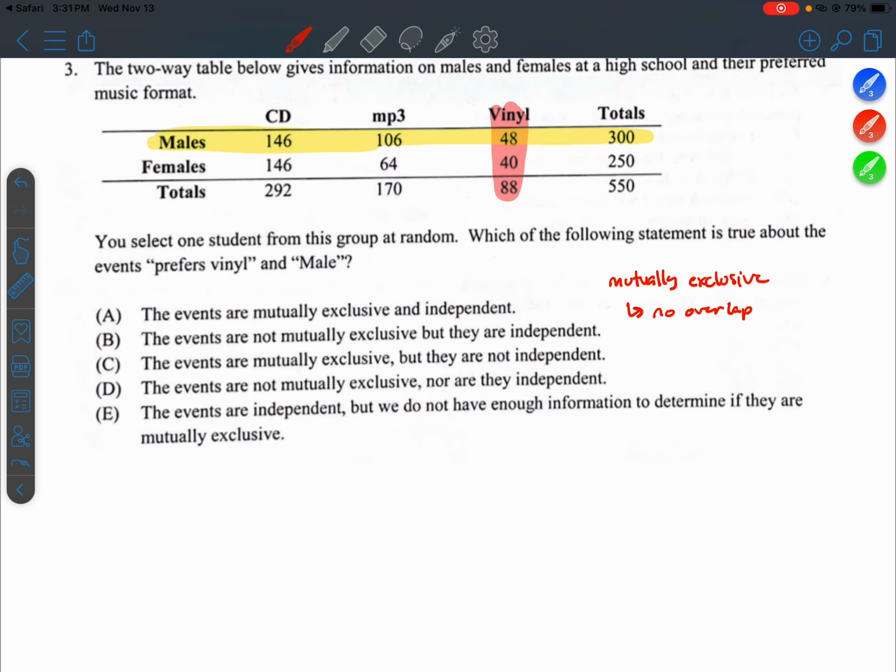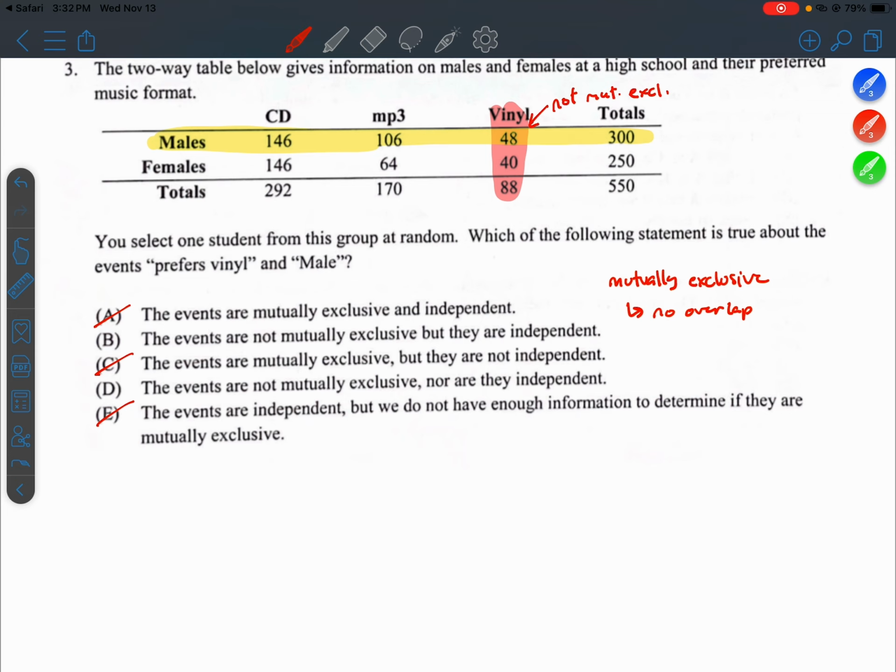So I can go ahead and start eliminating A, C, and we can eliminate E. E says there's not enough information to determine if they're mutually exclusive. We know that if there is overlap, these are not mutually exclusive events. So we've narrowed it down to B and D.